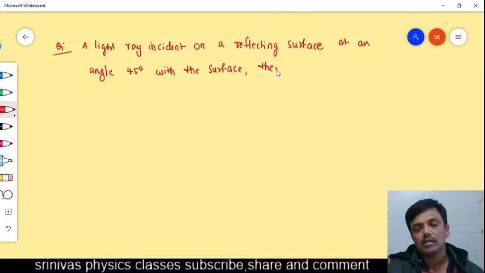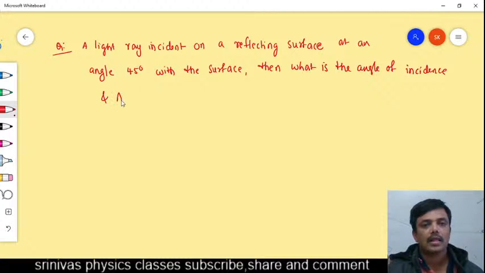Then what is the angle of incidence and angle of reflection?